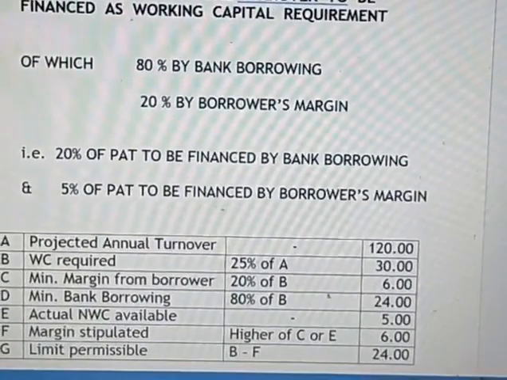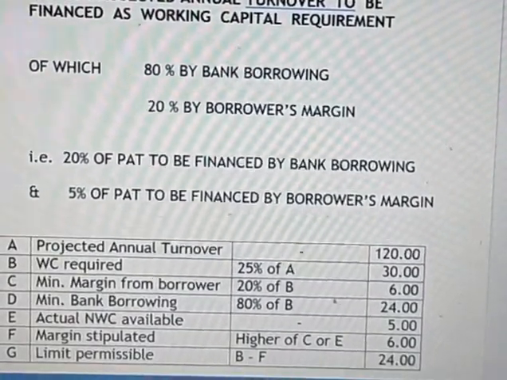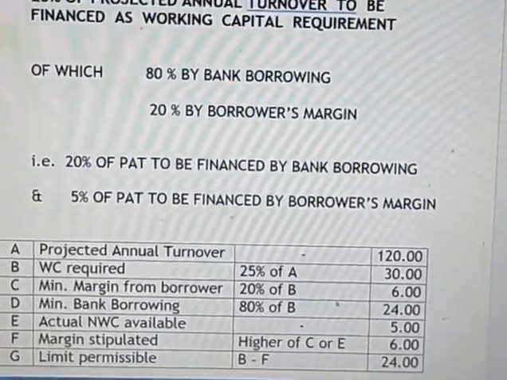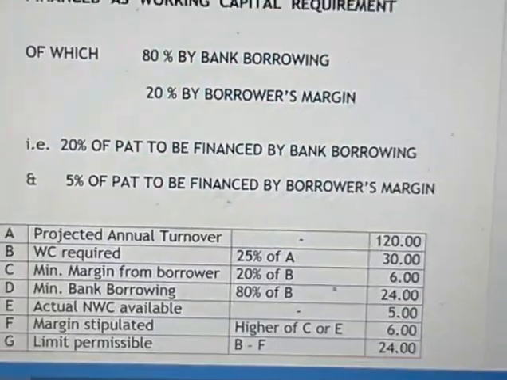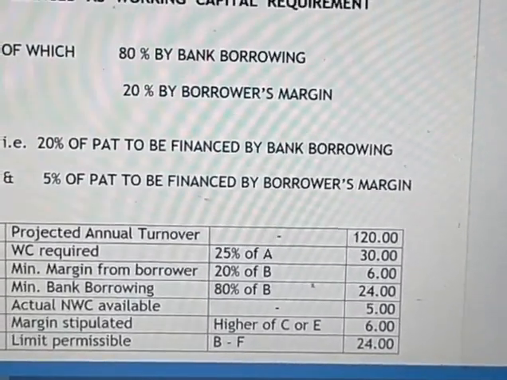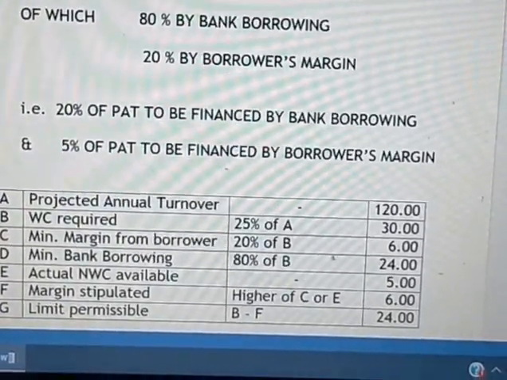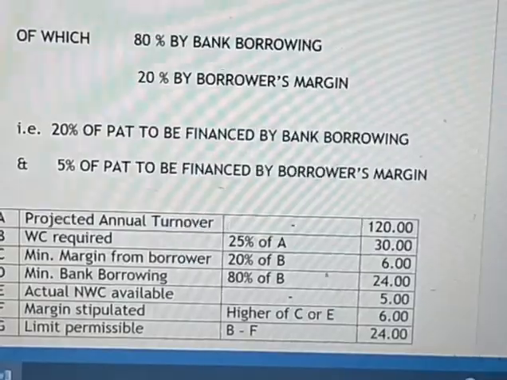Let us see, just see and understand. So the actual net working capital available from the borrower is 5,000. So the margin stipulated is the higher of C or E, that is 6,000. So the limit permissible will be B minus F, that is 24,000.